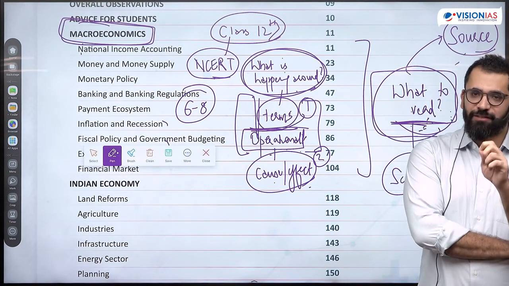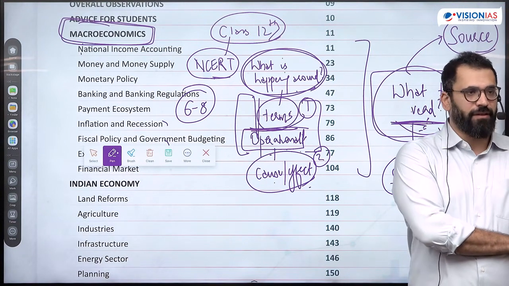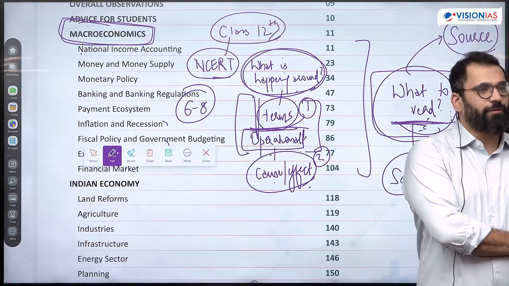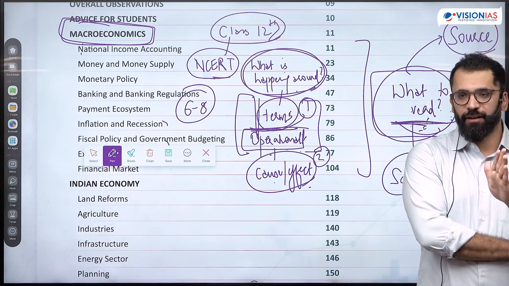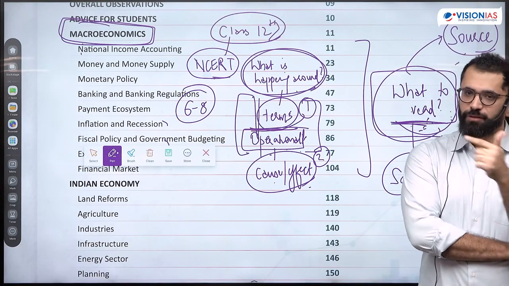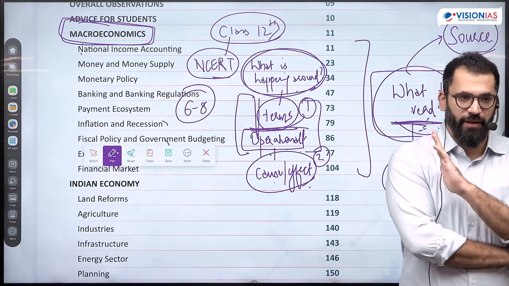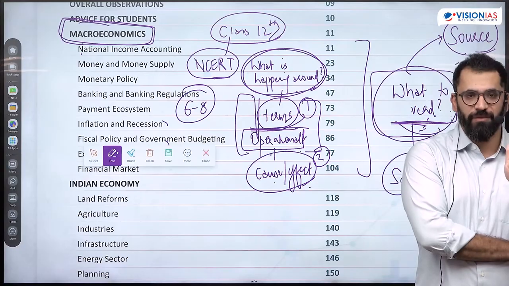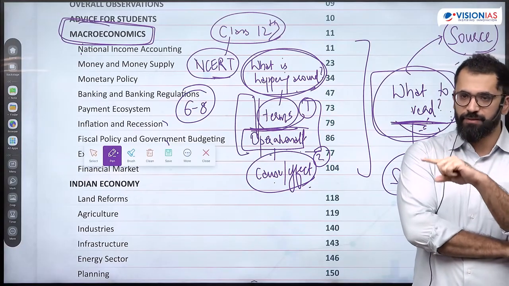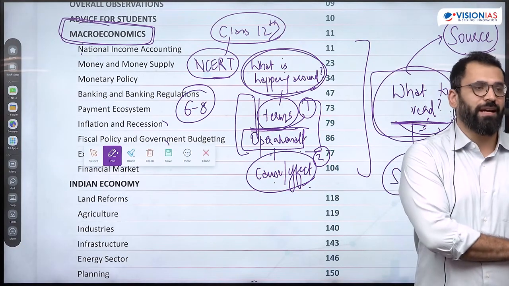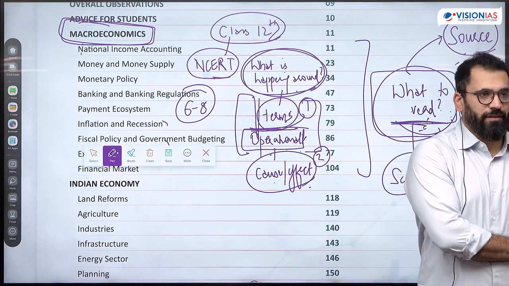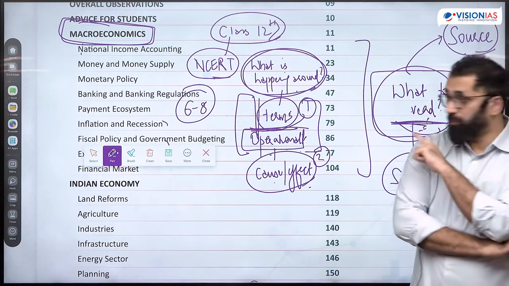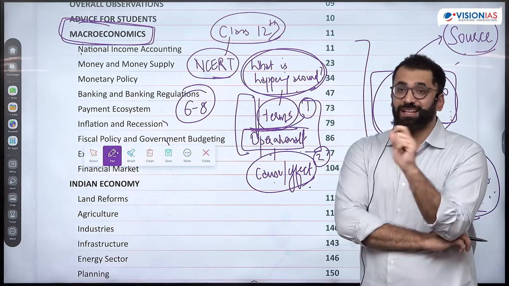Once you understand how inflation happens, once you understand the meaning of GDP, you don't have to go over it again and again. Only the understanding part is what is going to help you solve the 6 to 8 questions. And every year, these 6 to 8 questions end up on the easy and medium side. They're not very difficult technical questions. Easy and medium, you understand, you don't have to revise, you just have to practice. So the focus in macroeconomics is just understand the concept.